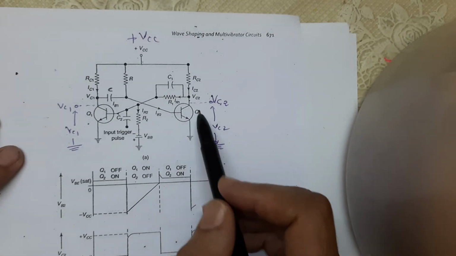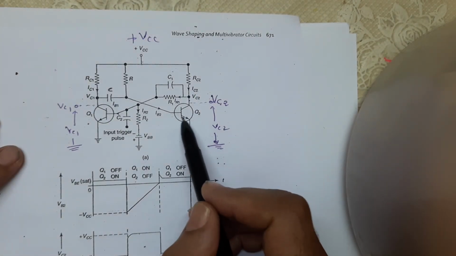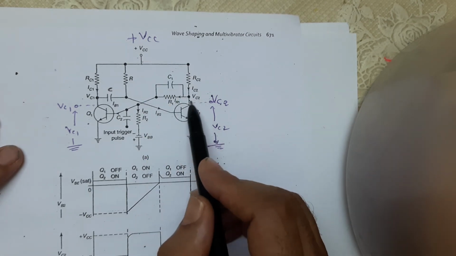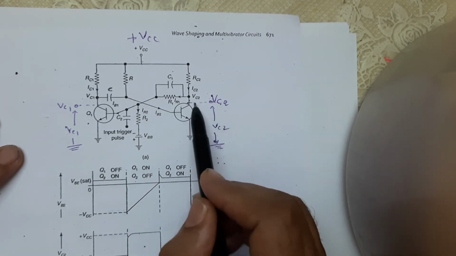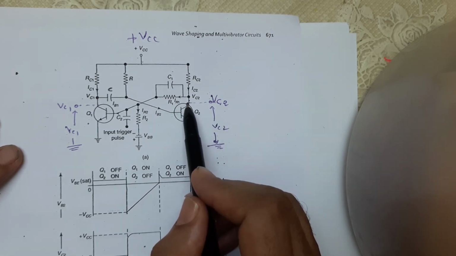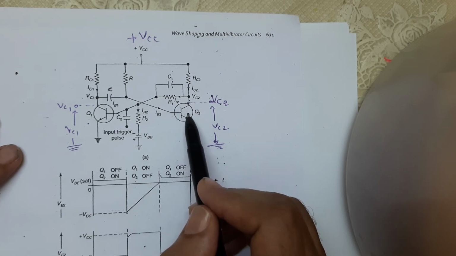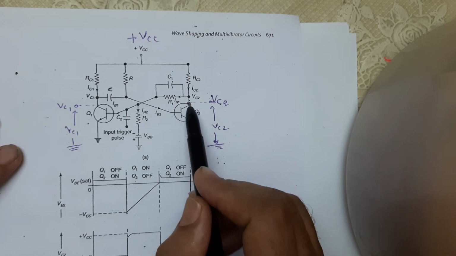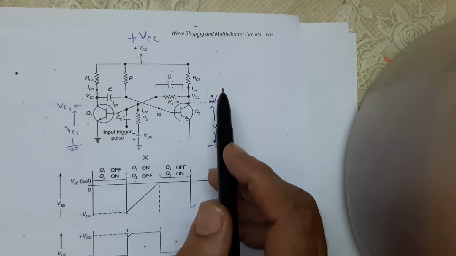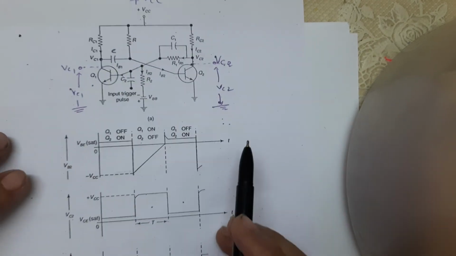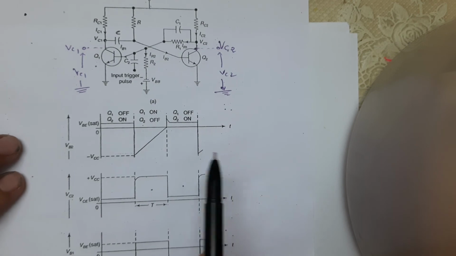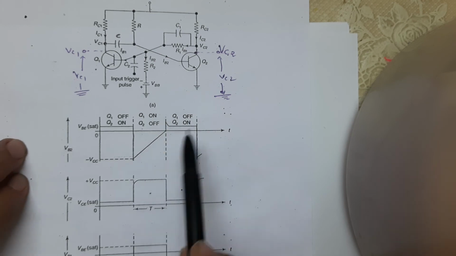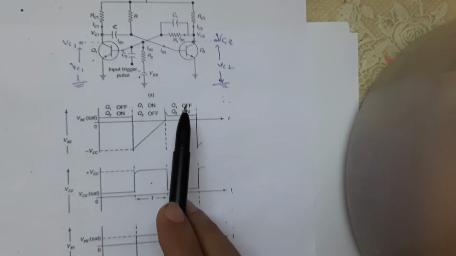See here in the circuit, if Q2 is off, it is not in working condition, it is cut off. When this is cut off, VCC is maximum here. So we can say that VC2 is maximum because Q2 is off and the current is not passing. Q2 is cut off. In the same way, when we again apply the trigger pulse, Q1 is again off and Q2 is on. In this way this circuit works.